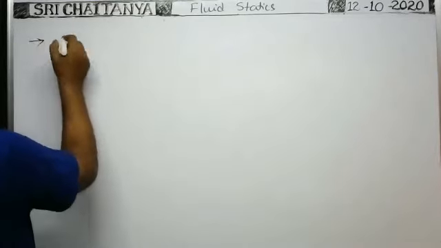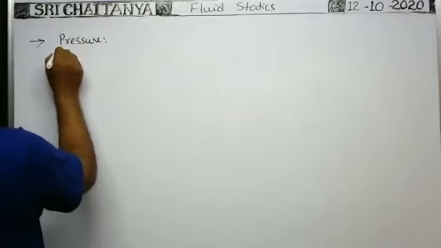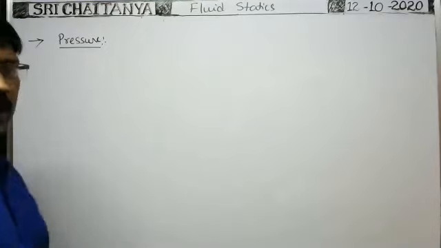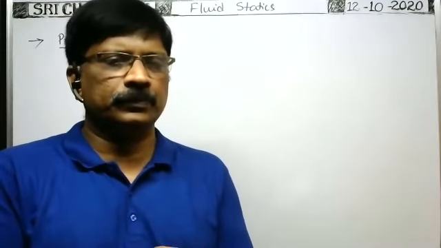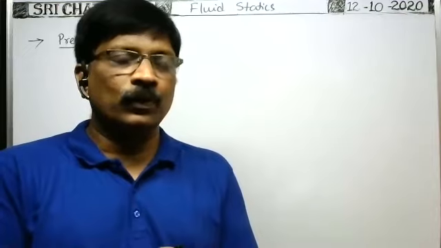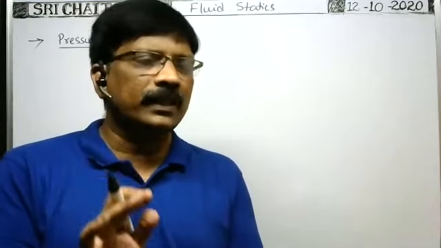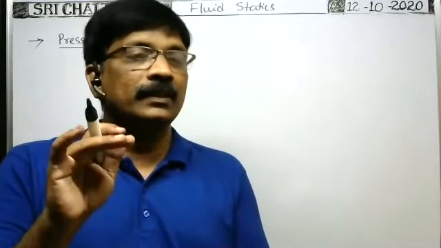So here, pressure. What is pressure? Force acting on unit normal area is called pressure. Force acting per unit tangential area is called shearing stress, or tangential stress.